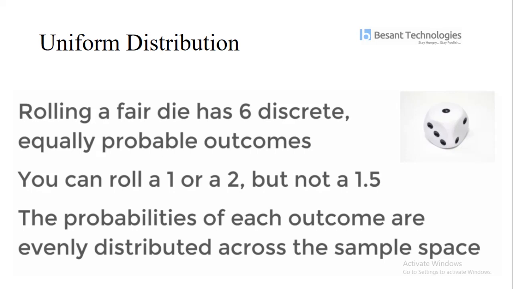When we roll the dice, our outcome may be 1, 2, 5, 6, but it will not come like 1.5 or 2.5. So when we roll a dice, the outcomes come with an interval of 1. This is what uniform distribution is.